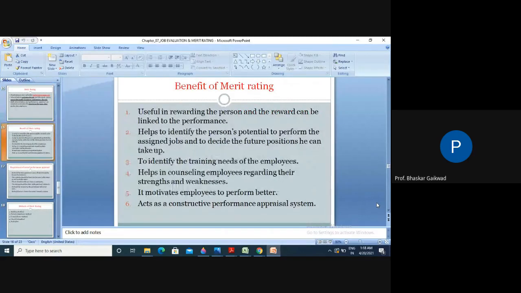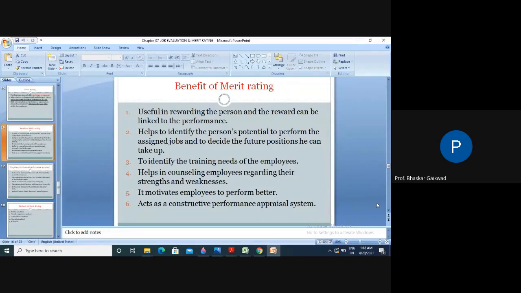Then benefits of merit rating, very simple things are there. Main purpose is to decide the salary system, wages system, incentive, bonus, then promotion purpose, transfer purpose, and you can justify the strength and weakness of the workers accordingly. You can give additional things to those workers, some facility other than a money system, based upon this.